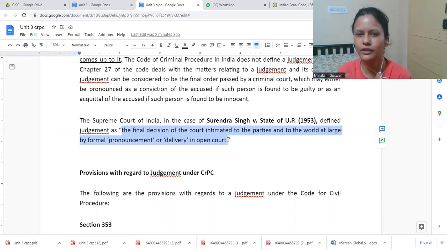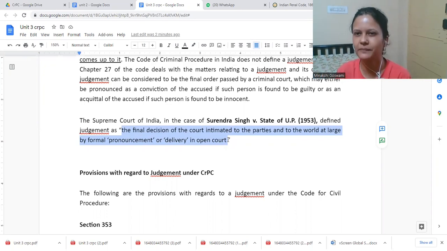It is open court so that people are aware that everyone is saying we need to do justice. The other type of court is closed court, which is called camera trial, for matters like divorce and custody.